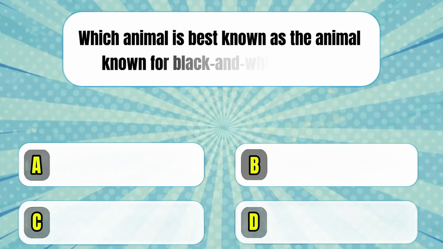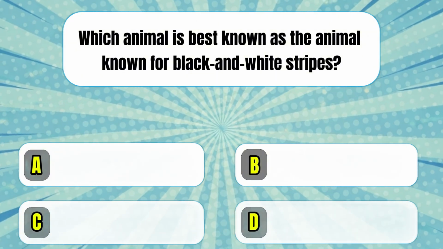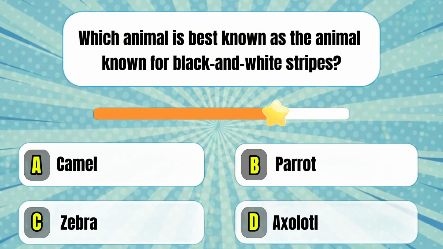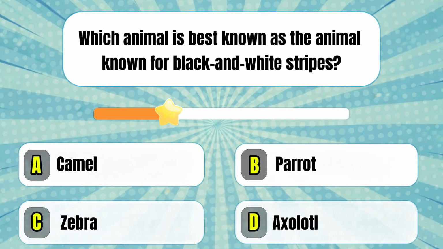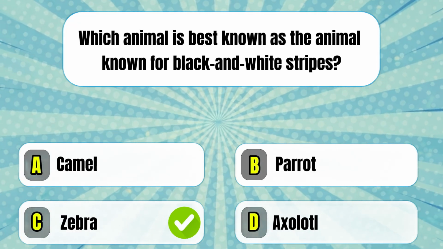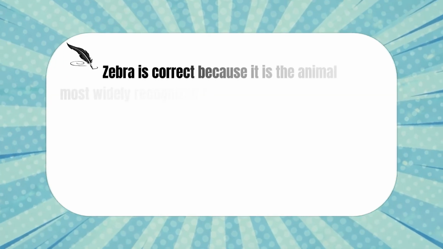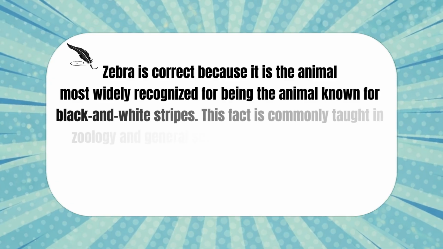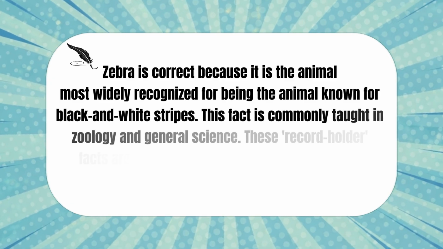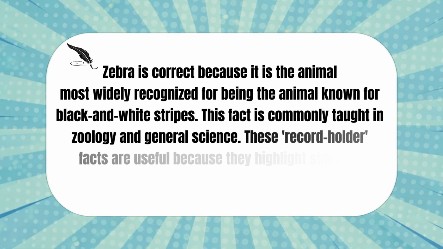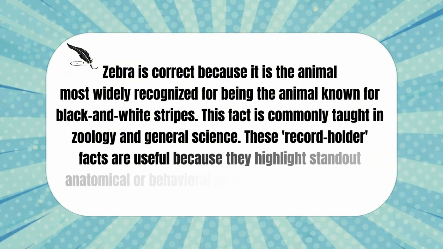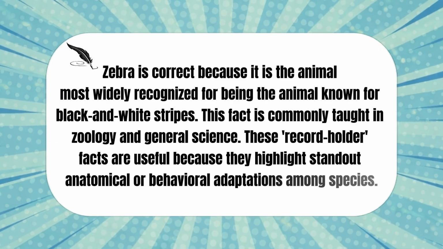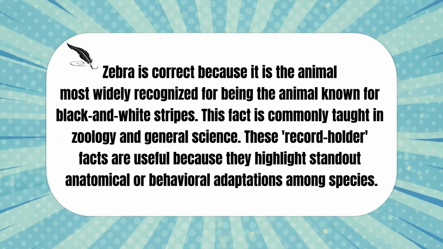Which animal is best known as the animal known for black and white stripes? Zebra is correct because it is the animal most widely recognized for being the animal known for black and white stripes. This fact is commonly taught in zoology and general science. These record holder facts are useful because they highlight standout anatomical or behavioral adaptations among species.